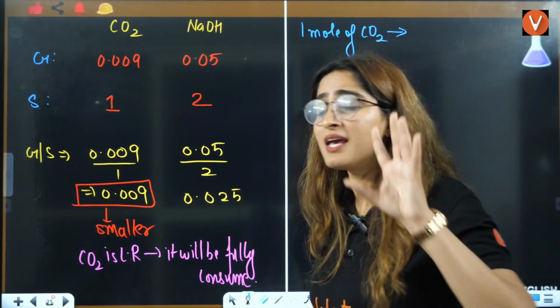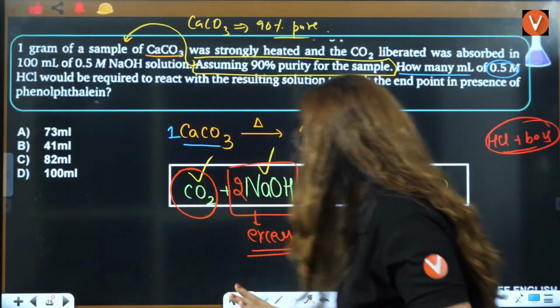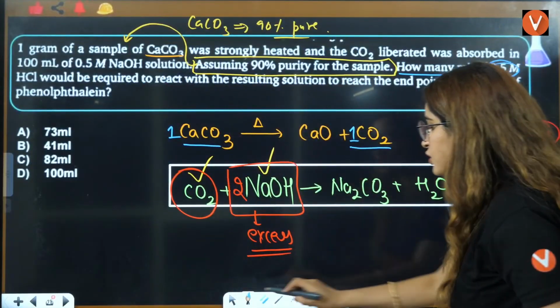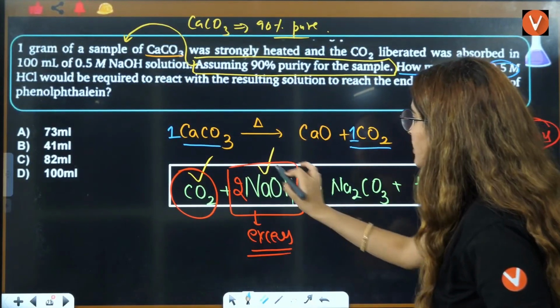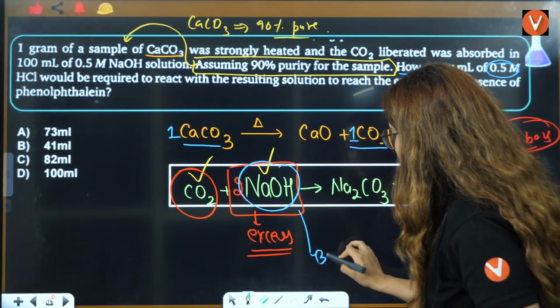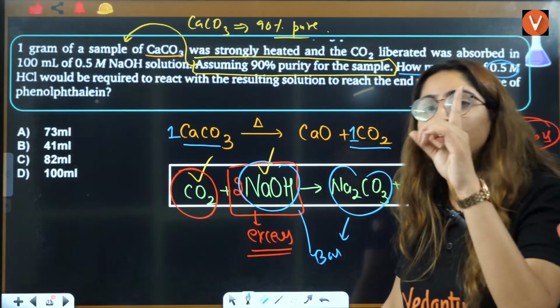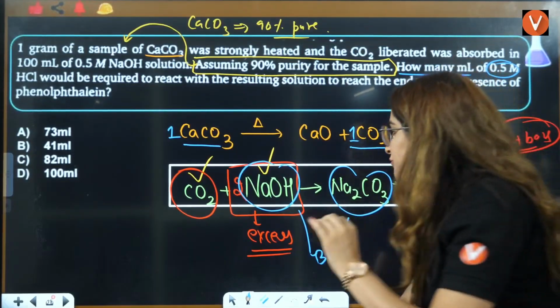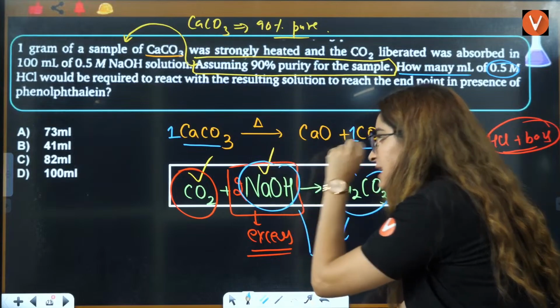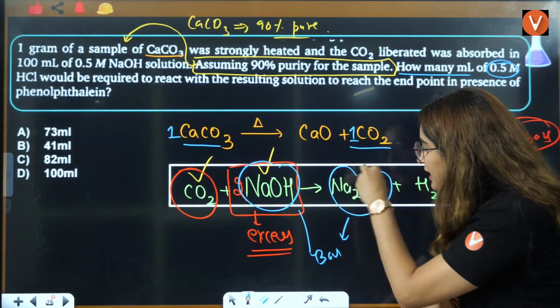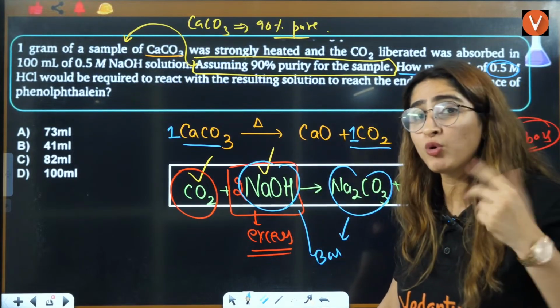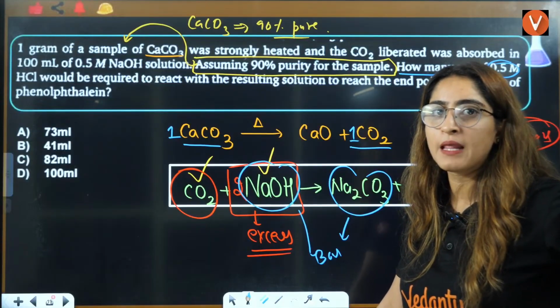First, you have to see that two things are bases. This is also a base, this is also a base. It's a very important concept. So HCl will react with two things. One is the amount of NaOH that is left. Second is the amount of Na2CO3 that is formed. So both of them you have to calculate, right?